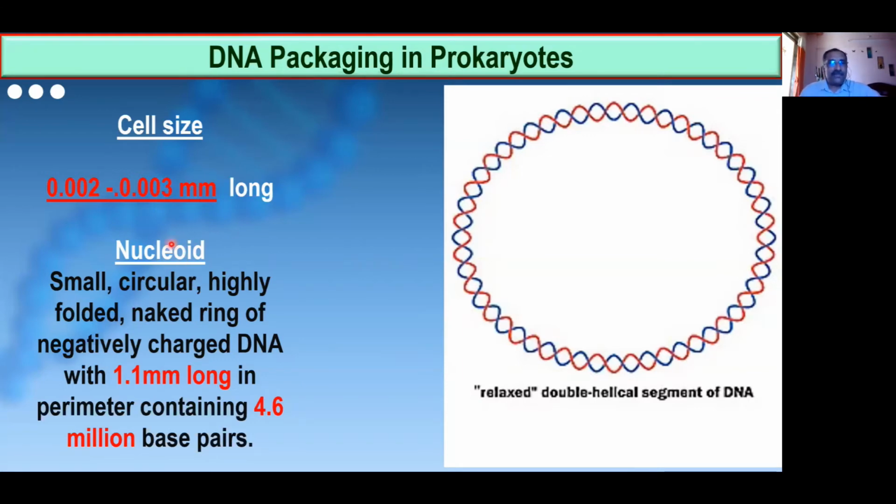So this is called nucleoid. We cannot call it a chromosome because there are no histones, no proteins, no covering for this DNA. So it is called nucleoid.